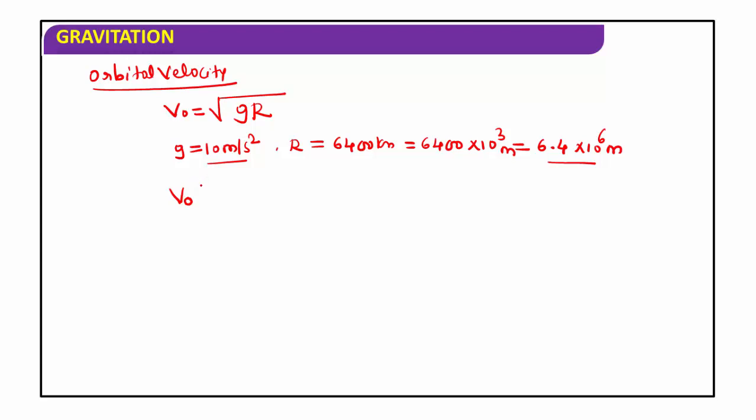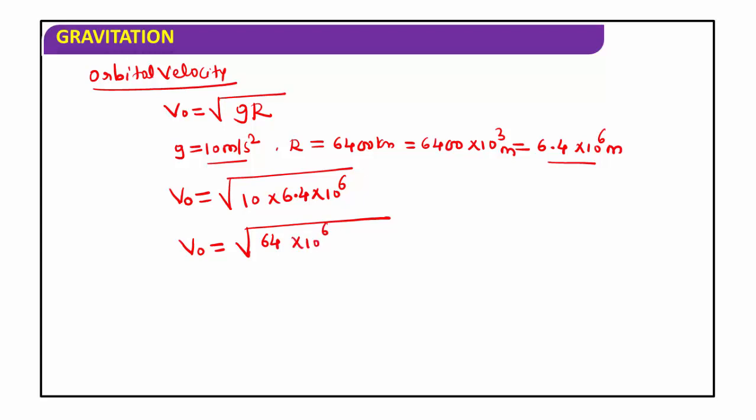Orbital velocity of the satellite when it is revolving close to the earth surface, Vo is equal to root of g into R, with g equal to 10. Vo is equal to root of 10 into 6.4 into 10 to the power of 6, that is root of 64 into 10 to the power of 6.